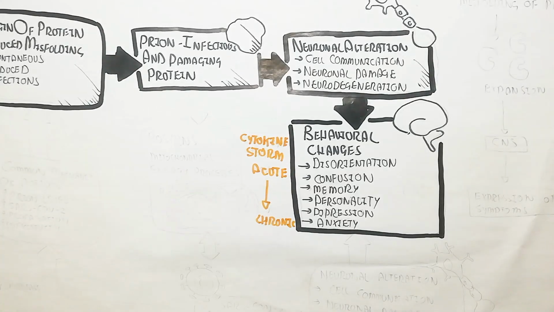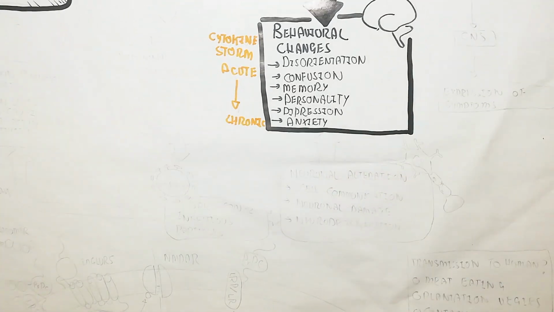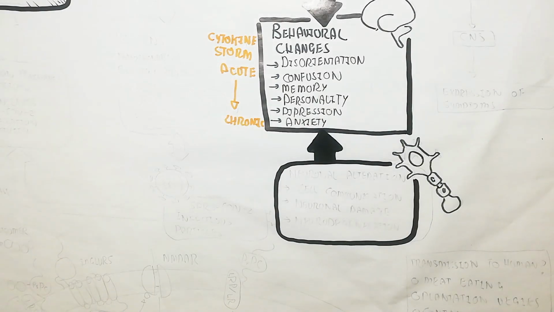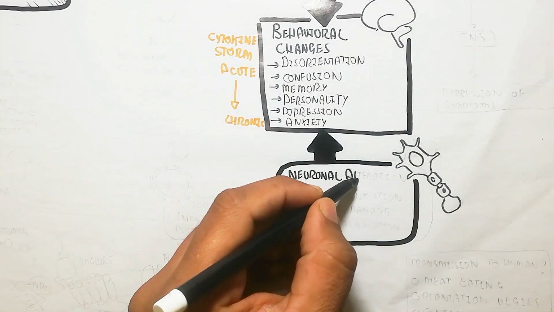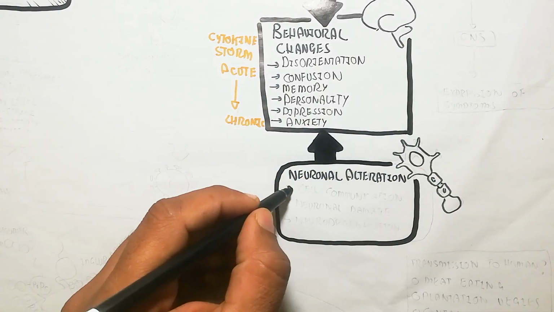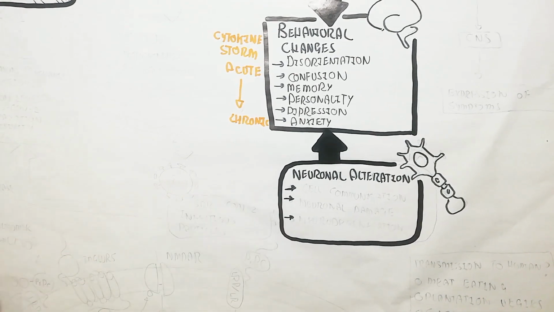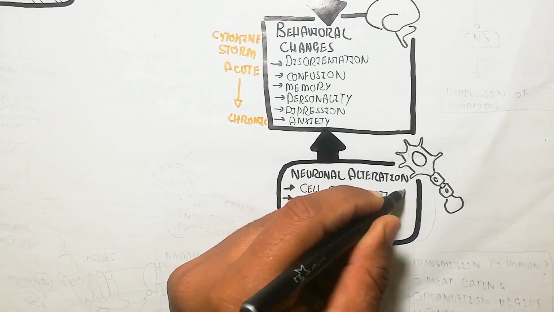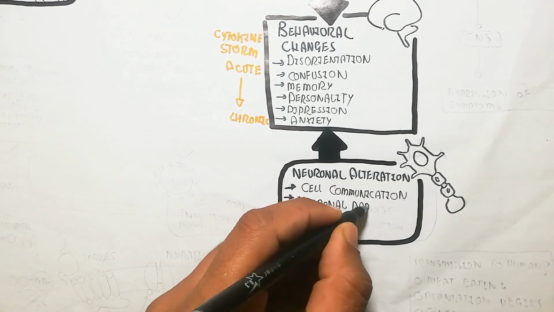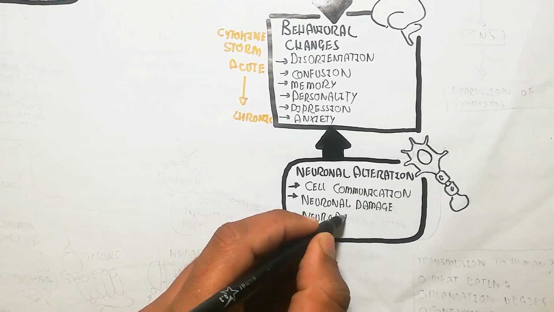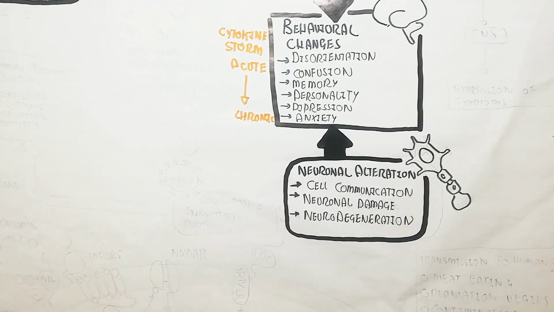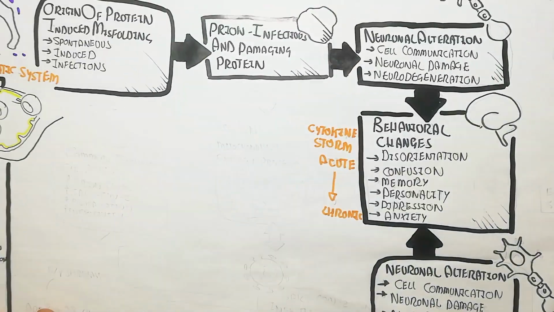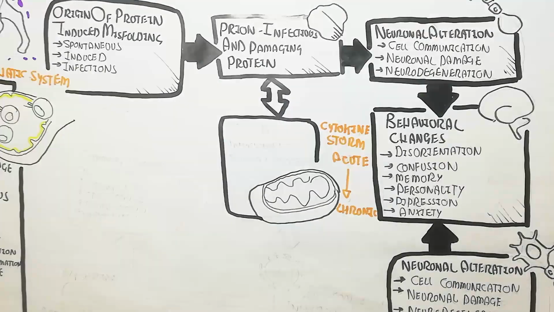The cytokine storm will lead to acute and chronic inflammation due to mitochondrial damage, and the neuronal alteration will lead to impaired cell communication and neuronal damage, and neurodegeneration will trigger this chronic wasting disease, the same as COVID-19.